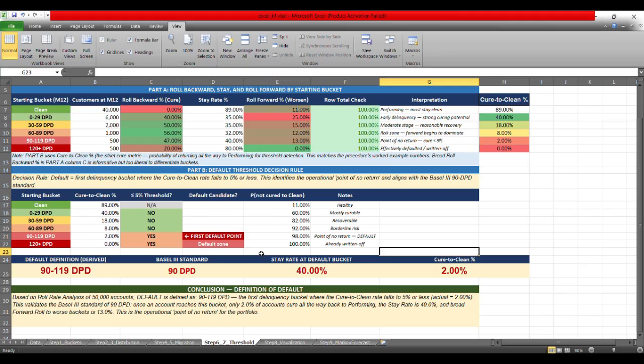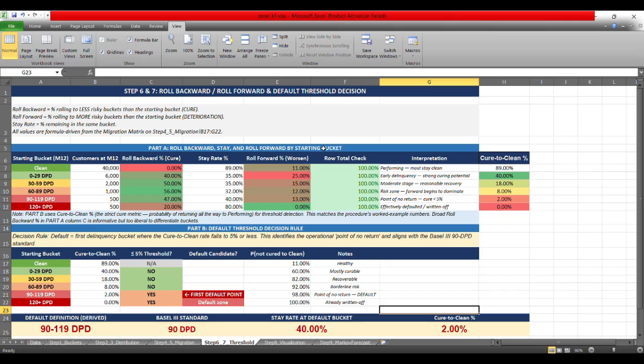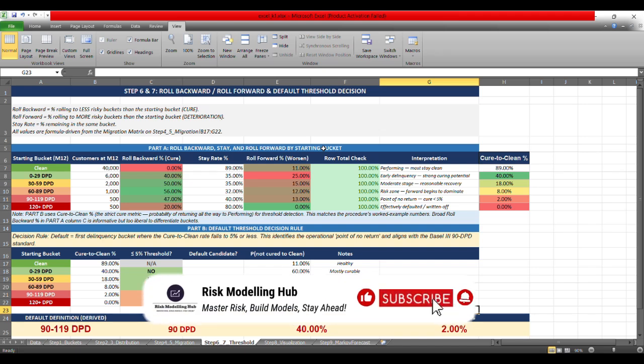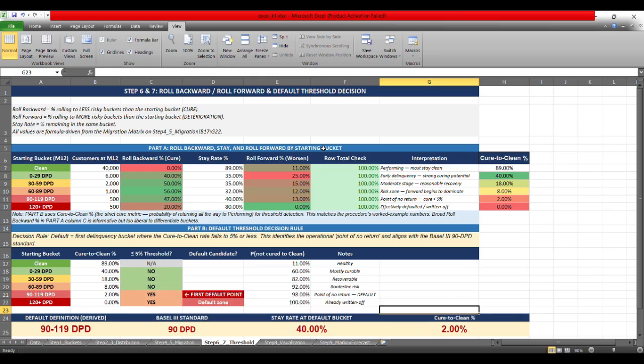Now let's discuss the other part, the decisioning part. What we have discussed is about the roll forward rate, roll backward rate, and the stay rate. All these values are formula driven from the migration matrix, and nothing is static. And this will help us to understand the decision that we need to take, right? So we need to translate the migration matrix into a defensible and mathematical definition of default so that we can help everybody understand.